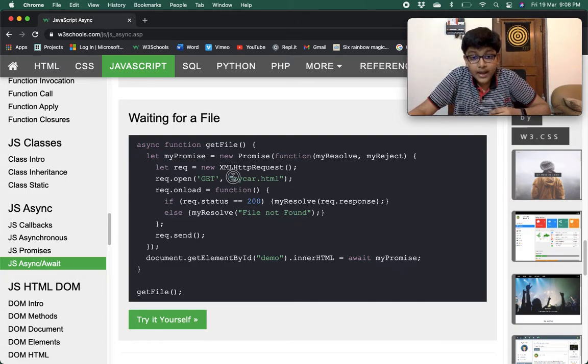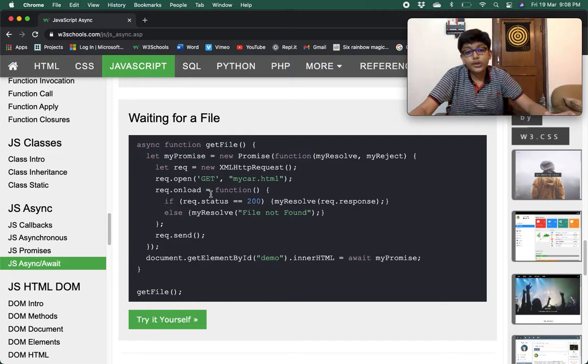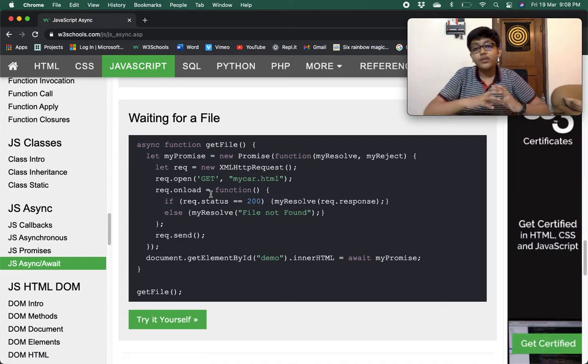You are opening mycar.html using the GET method, and when the file is loaded, if the request status is 200, that means it is successful, my resolve would be called and we will pass request.response to it. Else my reject would be called and we will give file not found in it.